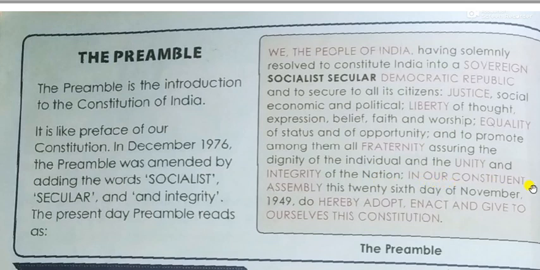In our Constituent Assembly, this 26th day of November 1949, do hereby adopt, enact, and give to ourselves this Constitution."